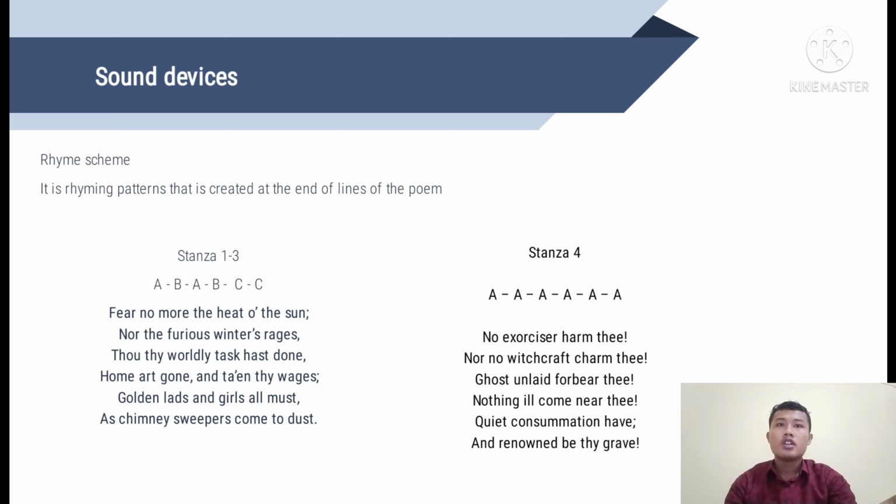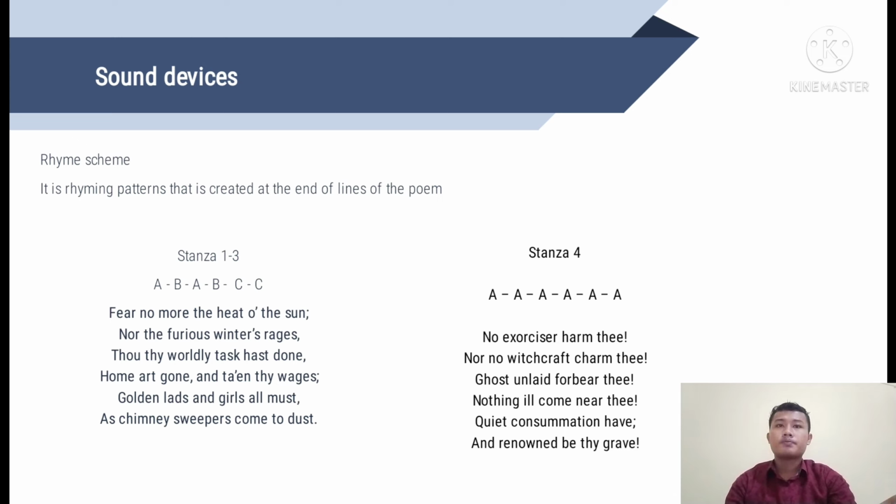So, we look. The first is stanza 1 until 3. The rhyme scheme is A B C C. Why? Because the last words of the lines are sun, rage, done, wage, must, and does.